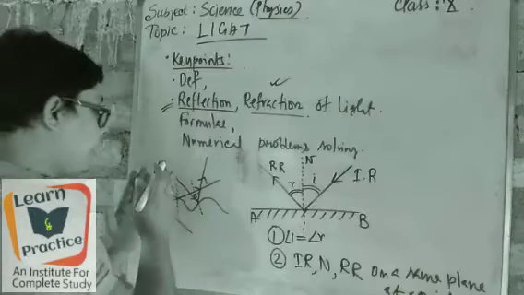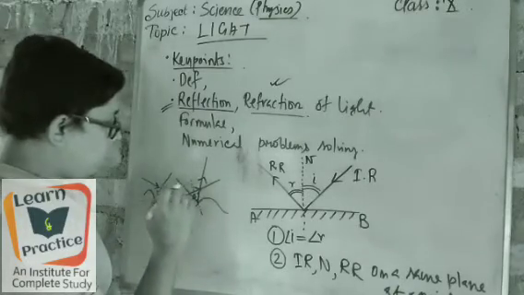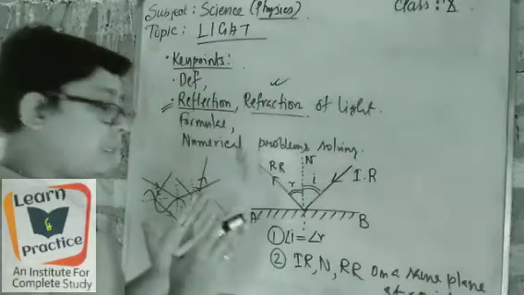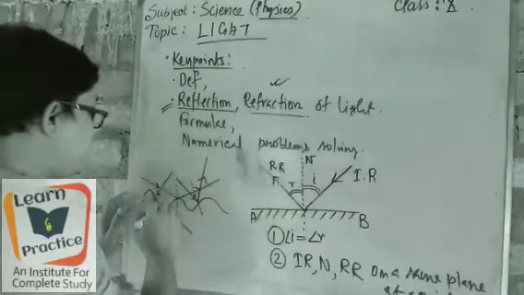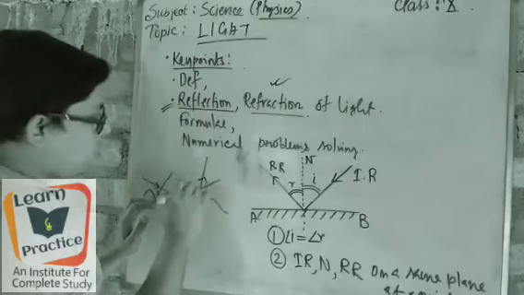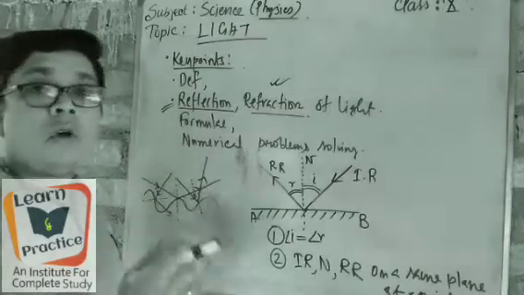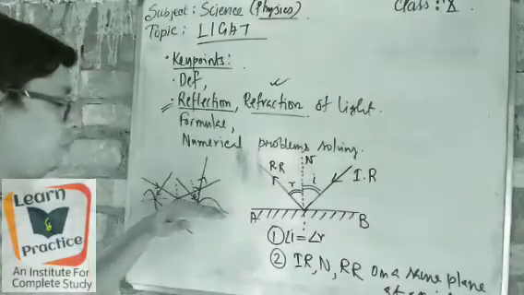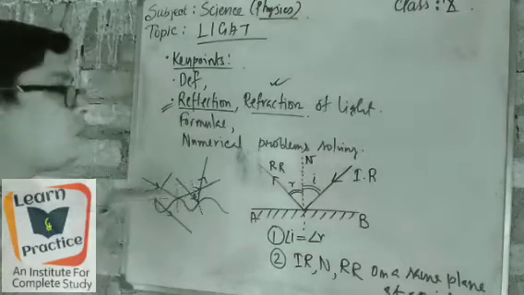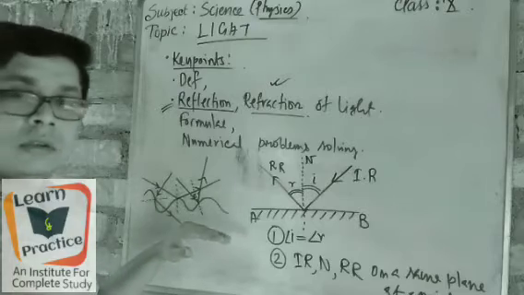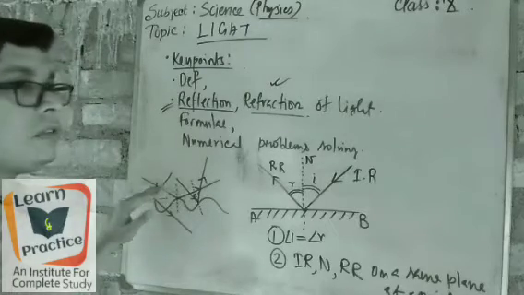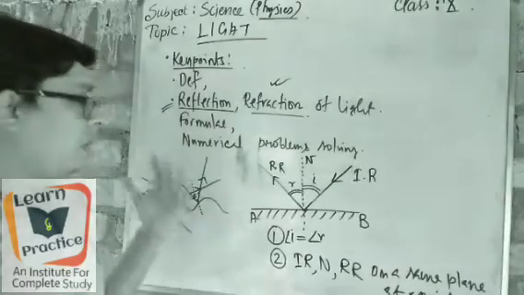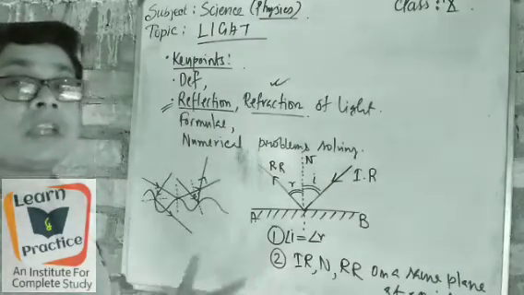Got it? And according to the normals, according to the 1, 2, 3 normals, they have reflected in the same way by taking the same angle. It means their angles are equal according to the normal, but it looks very hazy. Why? Because the plane, the ground where it meets, is not regular, it is an irregular surface. As it is a rough surface, that's why it makes a zigzag manner of the rectilinear propagation of the lights.